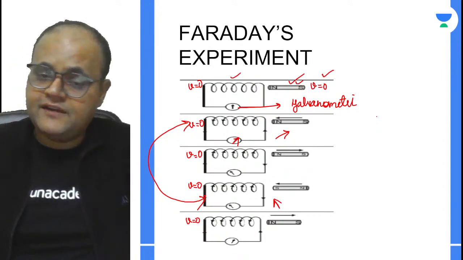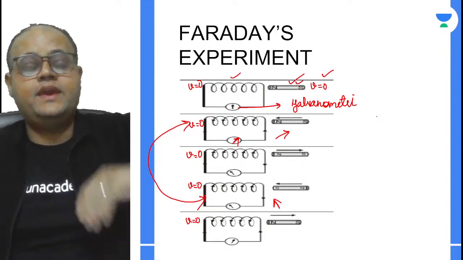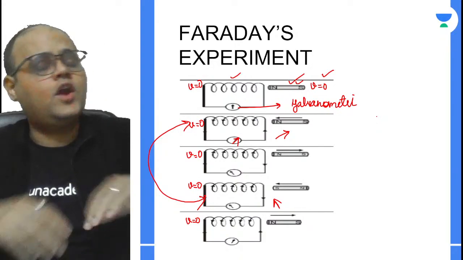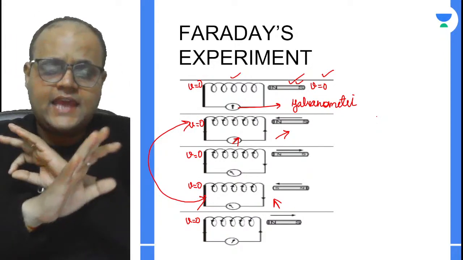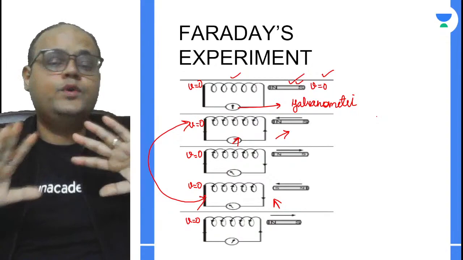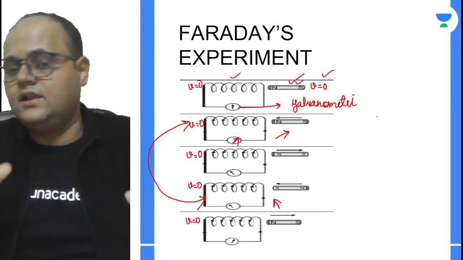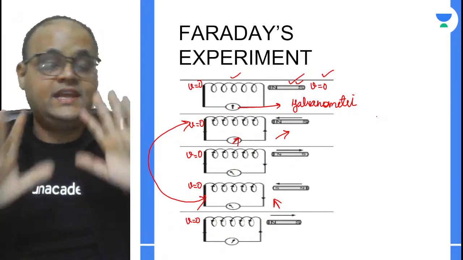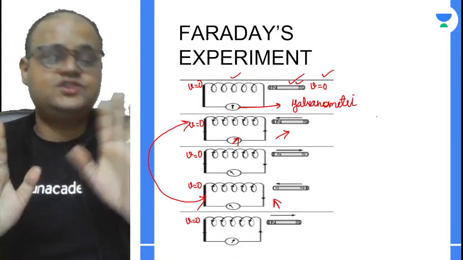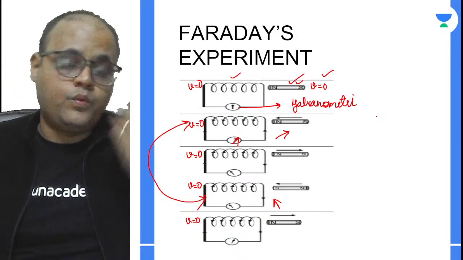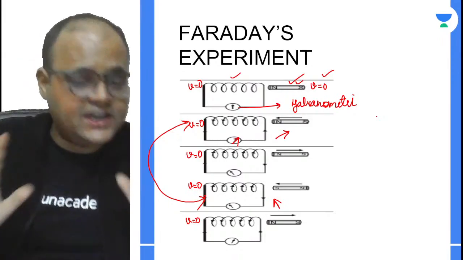It is irrelevant whether the magnet is moving, the coil is moving, or both are moving. You don't have to bother about which one is moving. There has to be a relative movement, that is important. But which is moving and which is not doesn't matter.